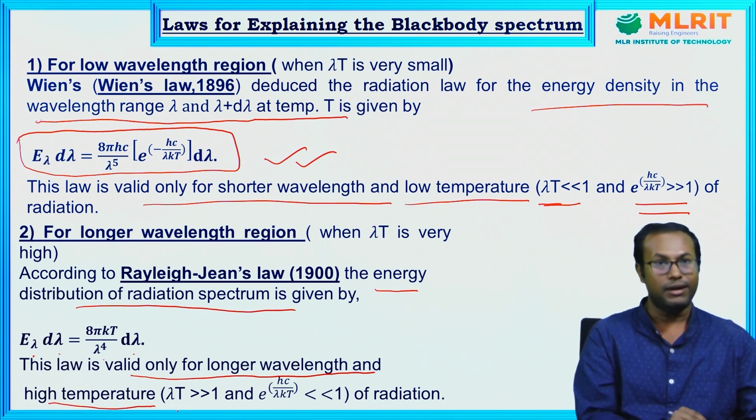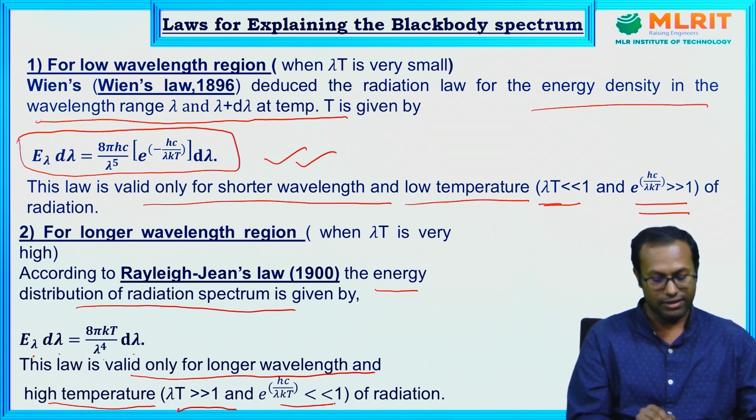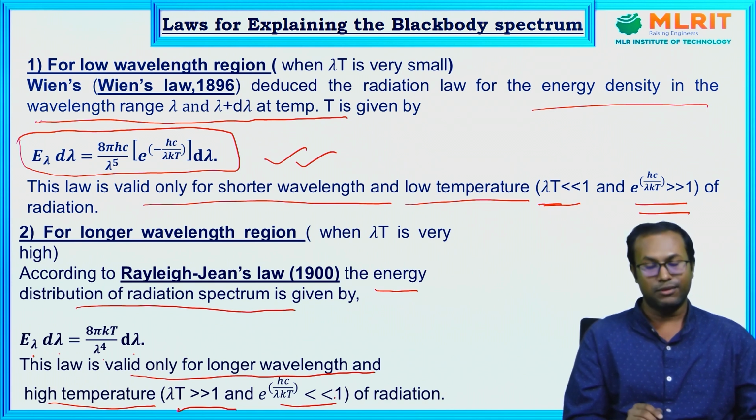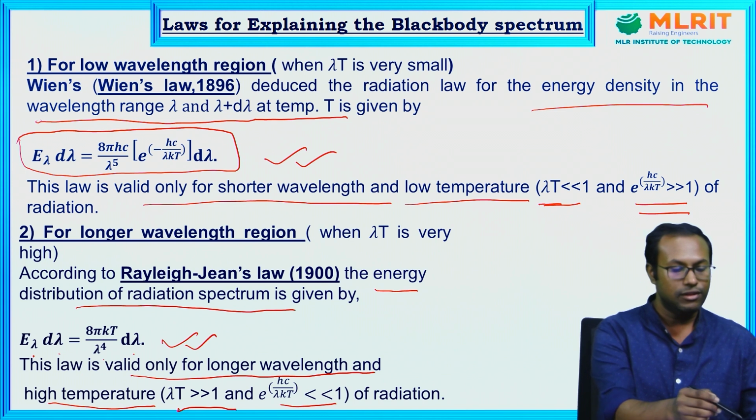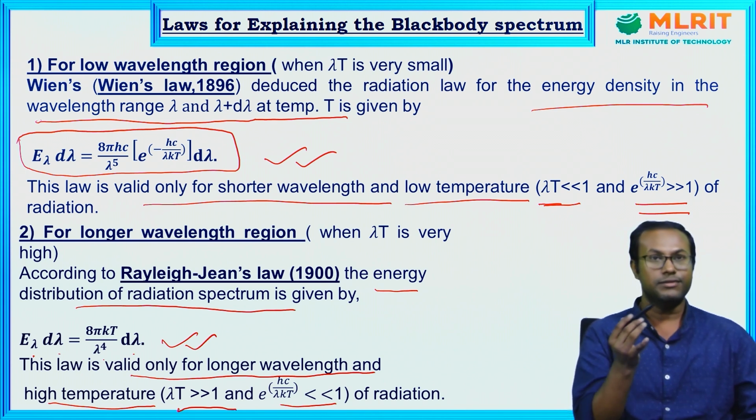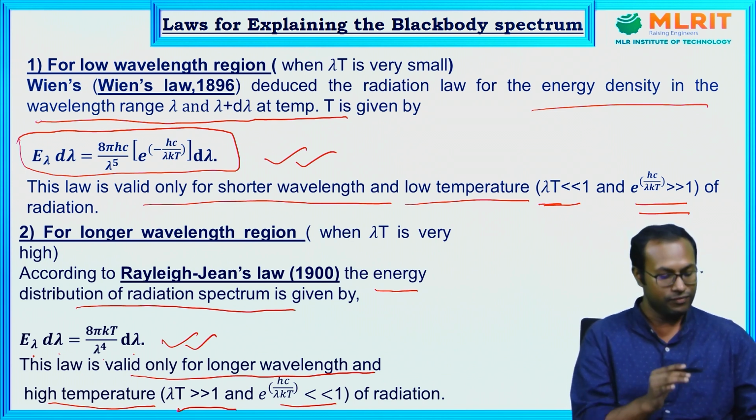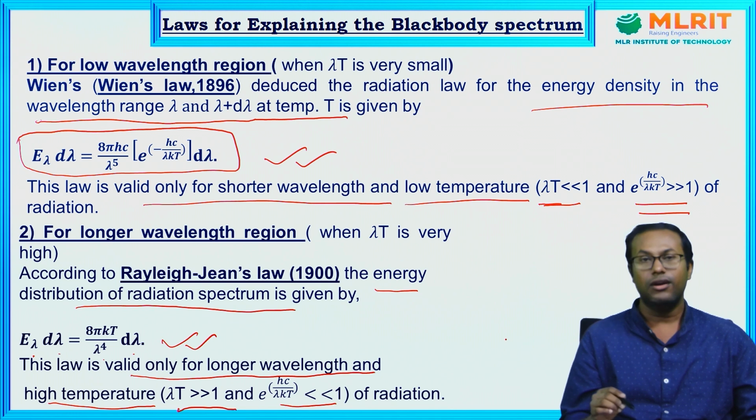This means when lambda T is much greater than 1, then e to the power hc by lambda kT is much less than 1. At that time this law is valid only. So this means these laws have some limitations. Wien's law is valid only for the shorter wavelength region and Rayleigh-Jeans law is valid for the longer wavelength region.